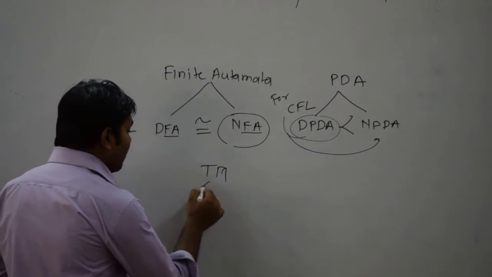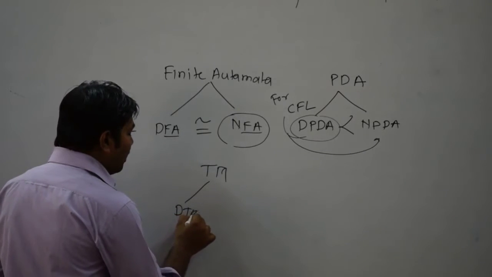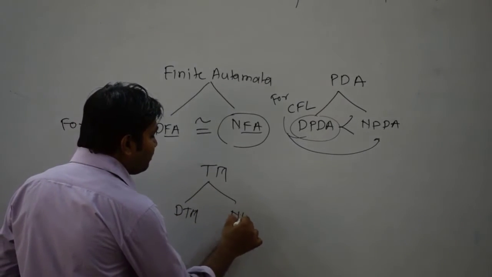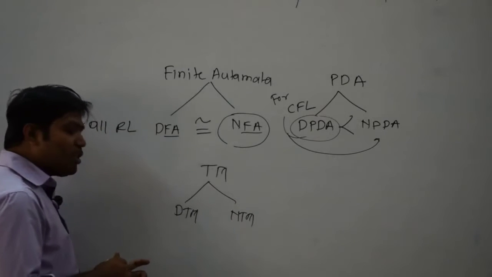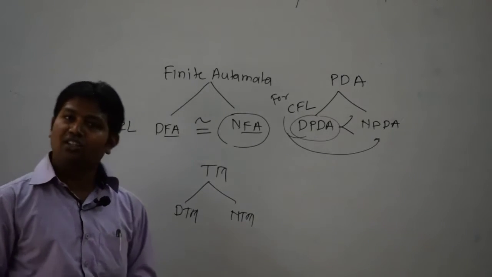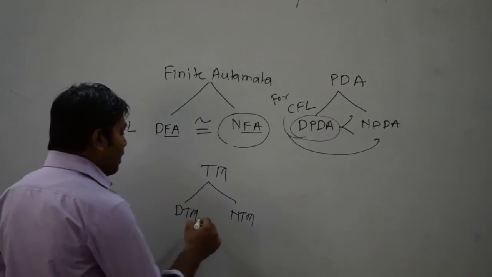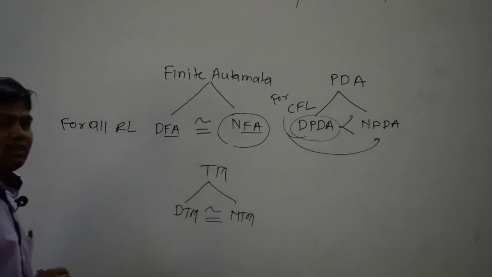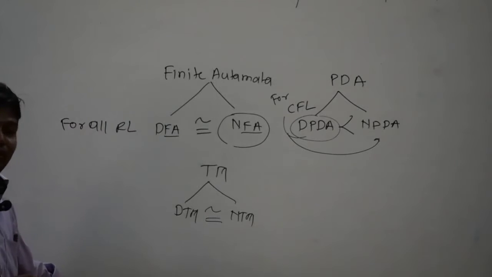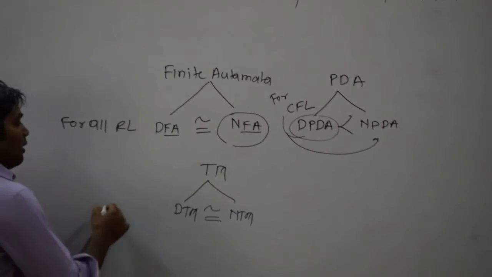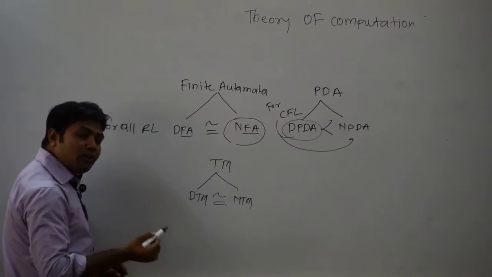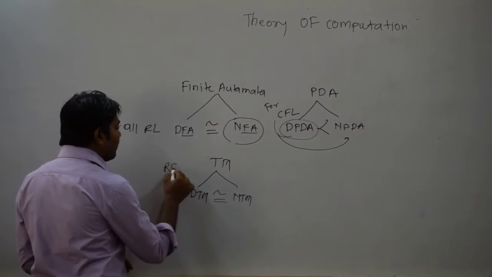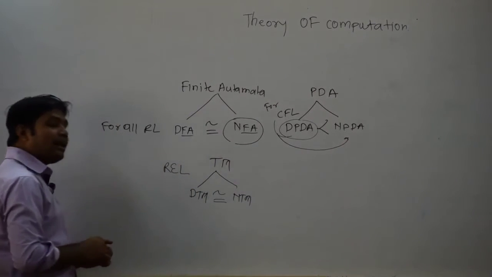The Turing machine is again divided into two types, DTM and NTM. This is called the deterministic Turing machine and the non-deterministic Turing machine. If I compare the powers of these two types, then again they are equivalent in nature, like DFA and NFA. As already told, the Turing machine is going to accept the recursively enumerable language, REL.